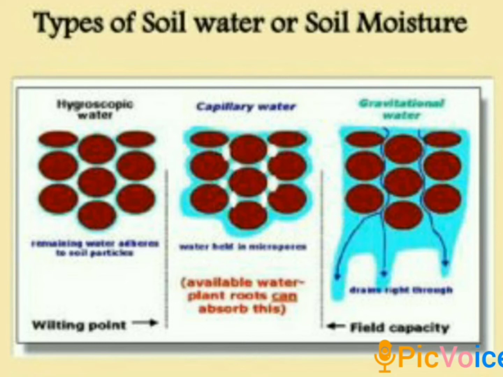The third one is gravitational water. It is the water that percolates deep into the soil due to the gravitational force of earth and constitutes groundwater. It is not available for plants. And the fourth one is chemically bound water. It is the water that is present in the form of hydrated oxides of iron, aluminium, silicon, etc. It is described as chemically bonded water and is not available for plants.